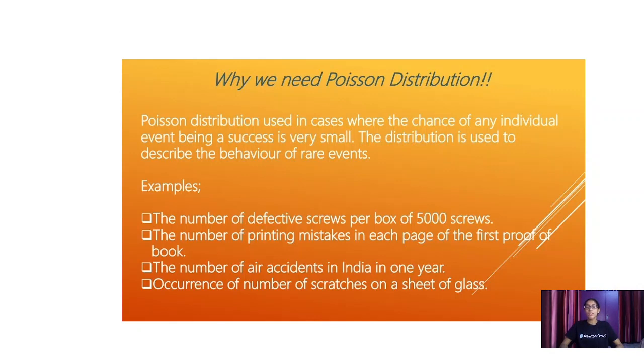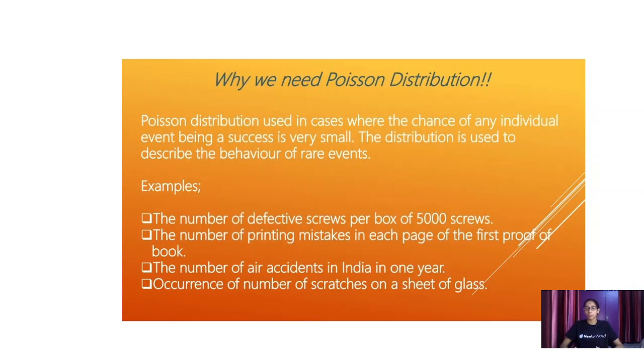The third example is the number of air accidents in India in one year. We cannot judge that. God forbid, but in the upcoming year there could be 500 airplane crashes, but we don't know whether there will be 10 or 5 or 1,000.